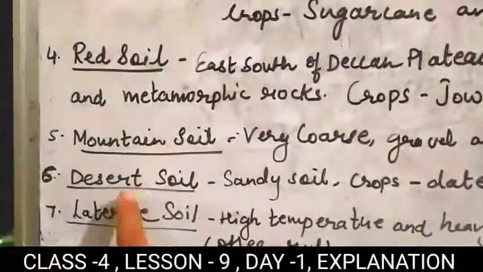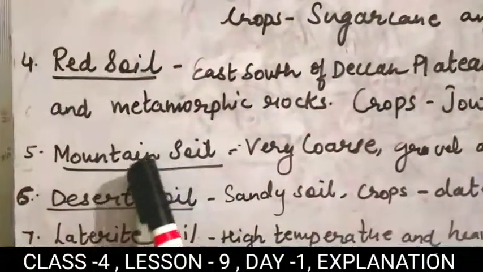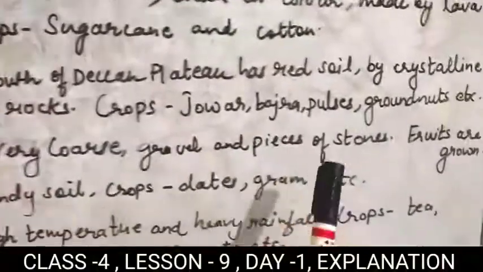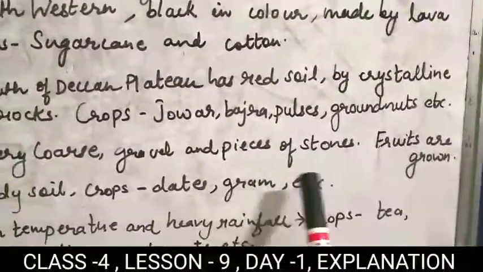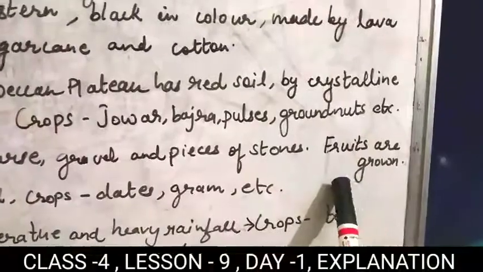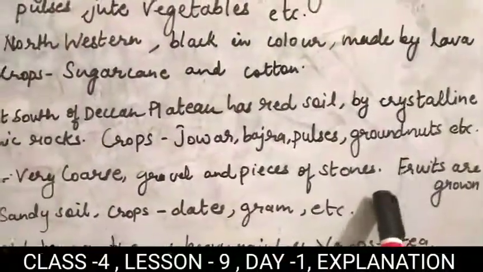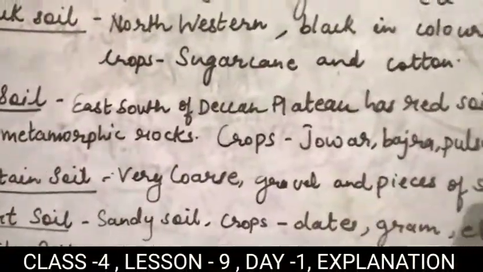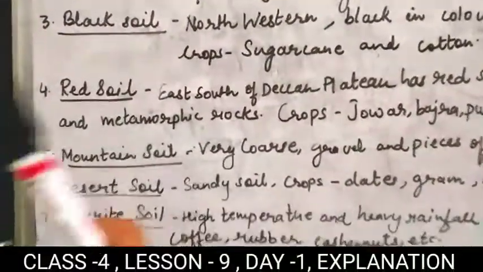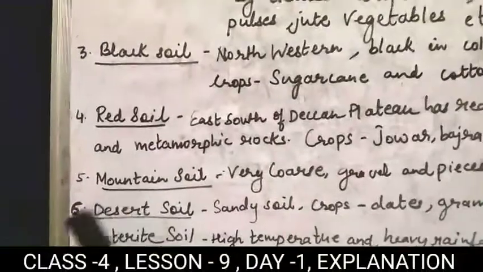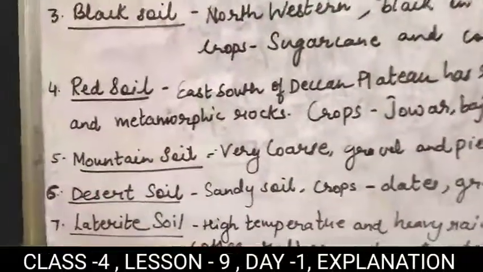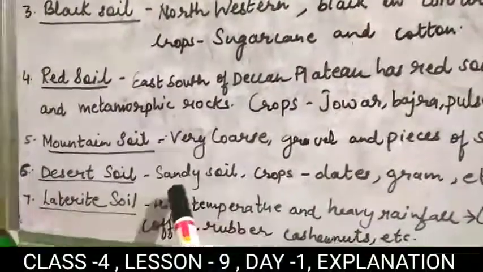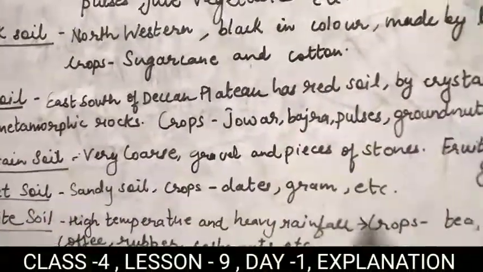Next, students, is mountain soil. From the heading only, in the mountains the soil is very coarse and pieces of stones are there. In this you can grow fruits. It is found in the areas where orchards are there. Then desert soil. From the heading only, students, desert means Rajasthan and the sandy areas in our country. We are getting dates, gram, etc.